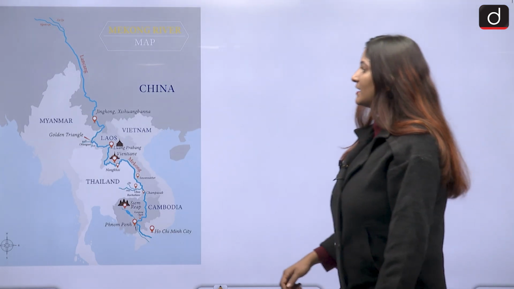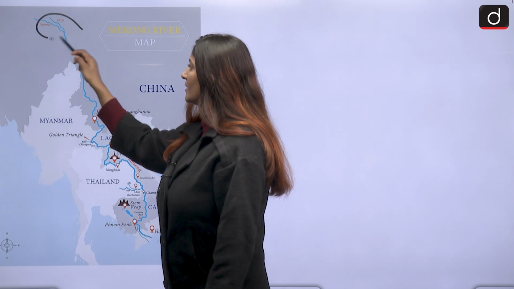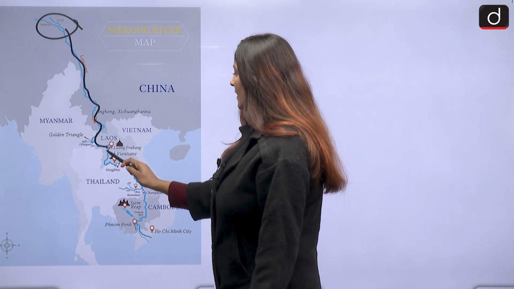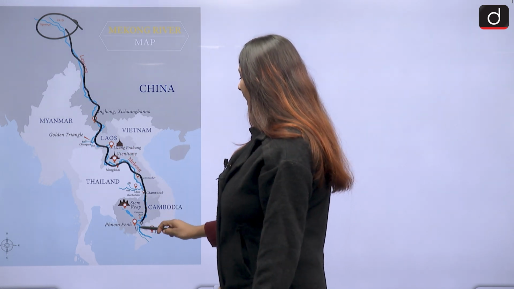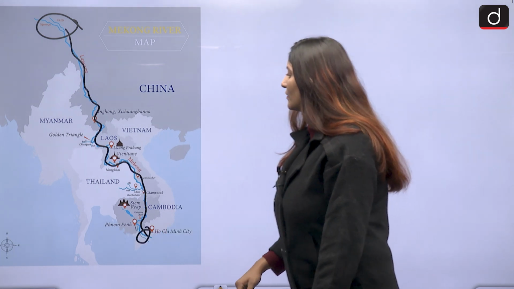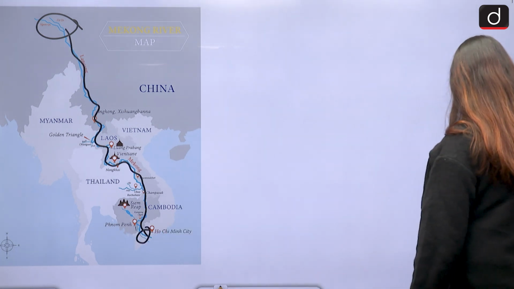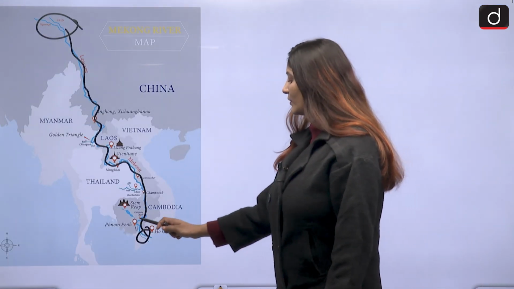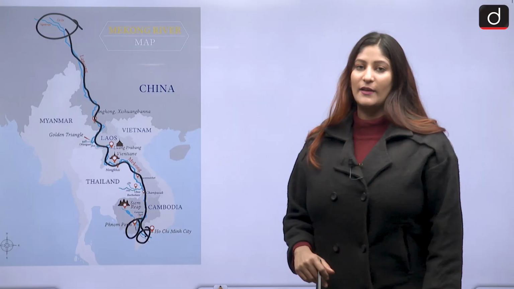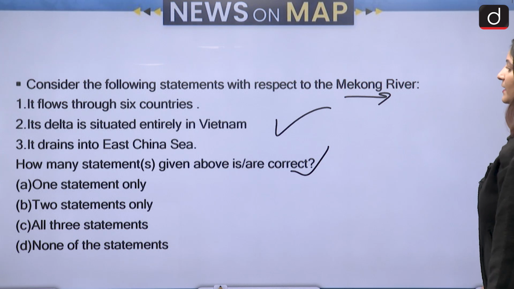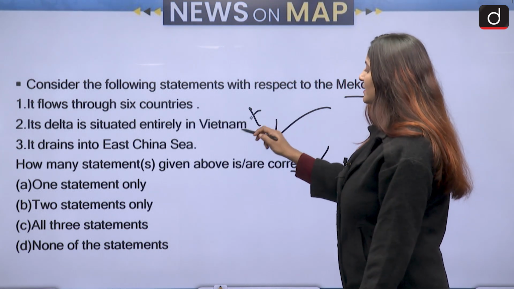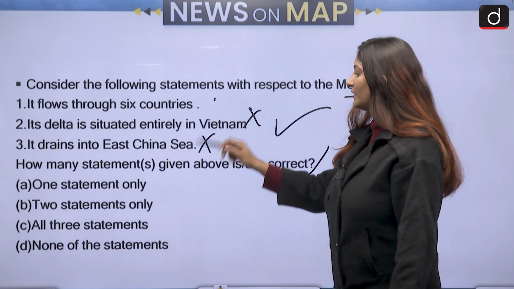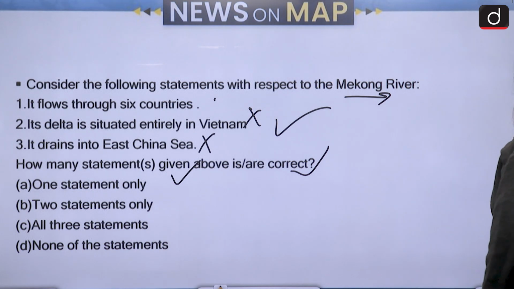So Mekong River rises in China and then it moves through China, Myanmar, Laos, Thailand, Cambodia and Vietnam as well. So all the 6 countries are covered. First statement becomes correct. Its delta is situated entirely in Vietnam. That is not correct because both Cambodia and Vietnam have the delta of Mekong River. Second is not correct. It drains into East China Sea. That is absolutely incorrect because it drains into South China Sea. So only the first statement is correct. So one statement only is going to be the correct one over here.